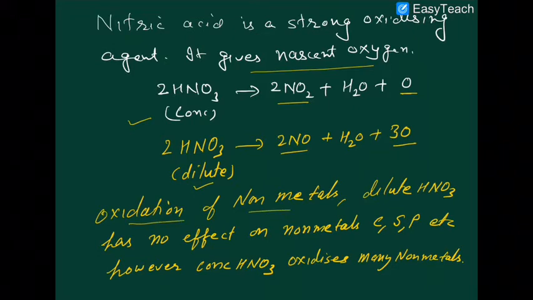Oxidation of nonmetals. Dilute nitric acid has no effect on the nonmetals carbon, sulfur, phosphorus. So remember that if you want to oxidize carbon, sulfur, phosphorus, you have to use only concentrated nitric acid. It means that it is different from the metals. In case of metals, what happens? In case of metals, both dilute and concentrated nitric acid are effectively used as oxidizing agent.